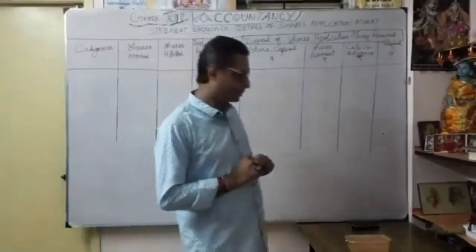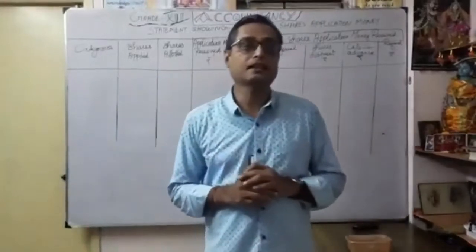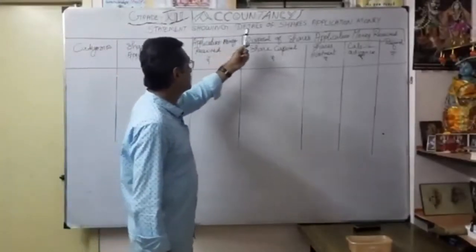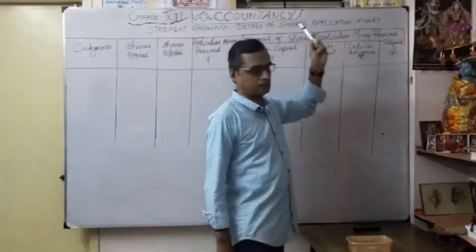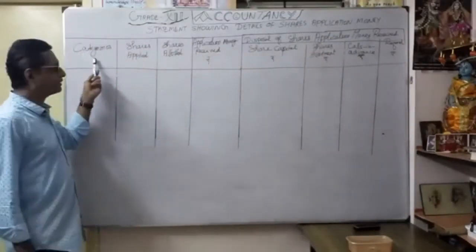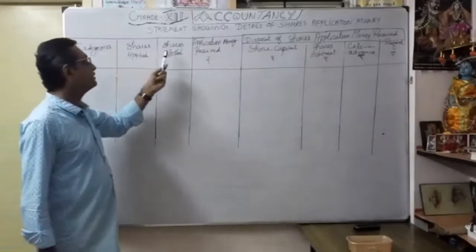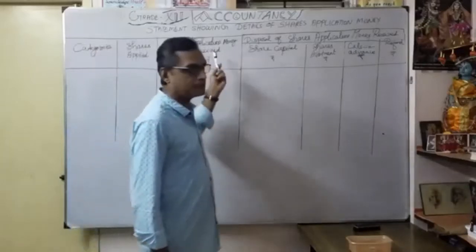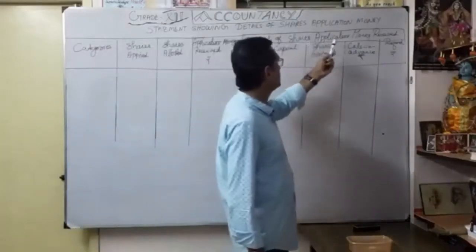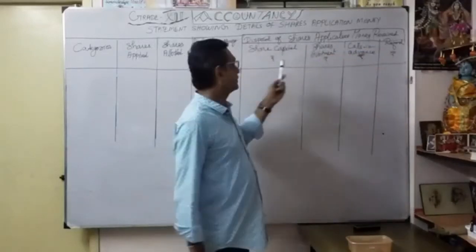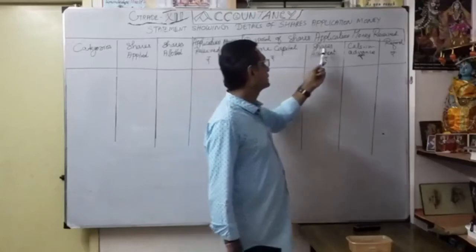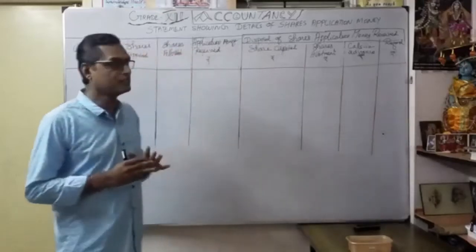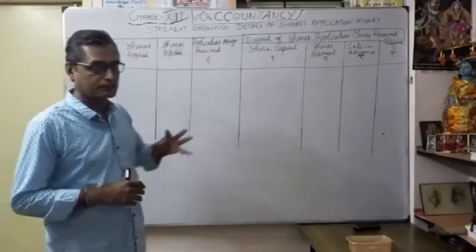Now we have to prepare the statement showing details of share application money, regarding how we are going to adjust the application money. What are the headings? Categories, then shares applied, then shares allotted, then application money received. From this information, disposal of share application money received, totally 4 columns: how much to transfer to share capital, then share allotment, then calls in advance, then refund. One by one, category wise, we are going to give the allocation with the help of this statement.